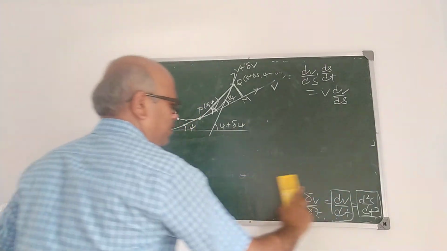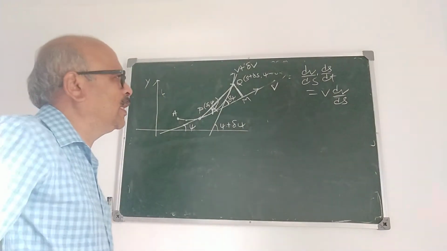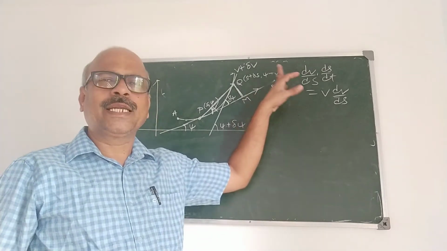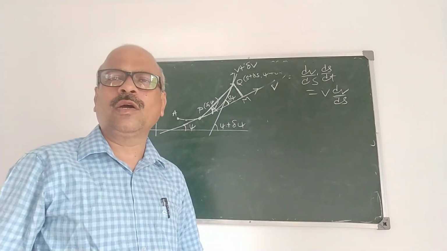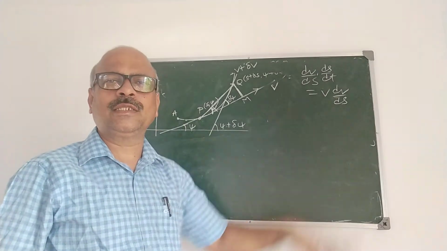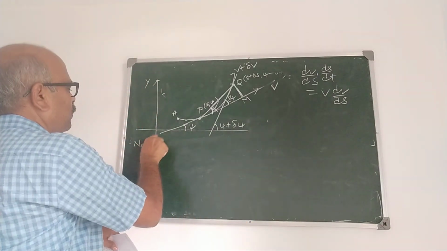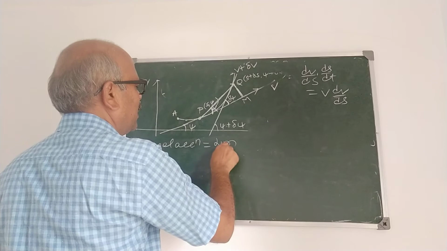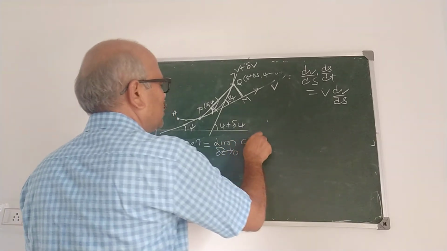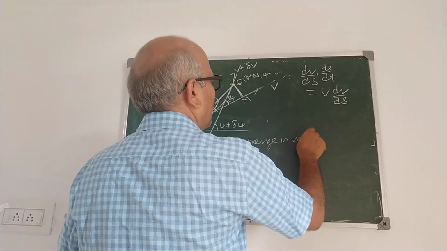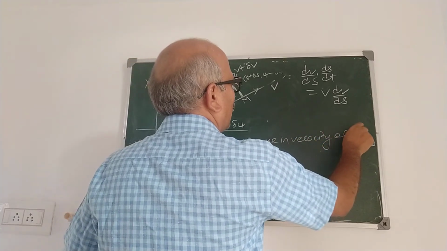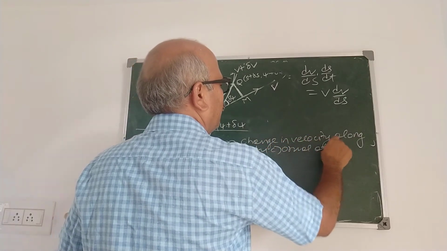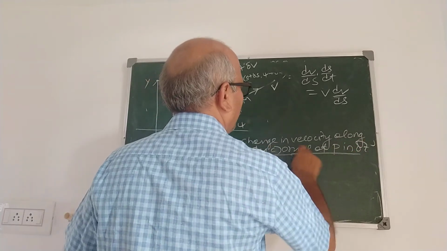Now normal acceleration. You have to remember this derivation also, it is important. The first derivation is to derive the expression for tangential and normal velocities. The second derivation is to derive the expression for tangential and normal acceleration. This is the tangential acceleration. What is the normal acceleration? Normal acceleration means the component of acceleration along the normal. It is the limit as delta t tends to 0 of the change in velocity along the normal at P in time delta t upon delta t.